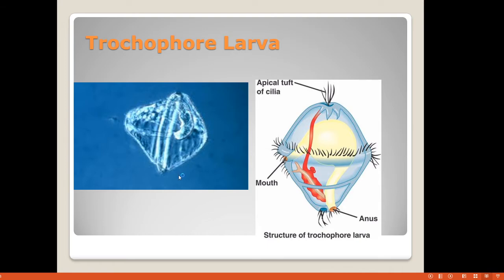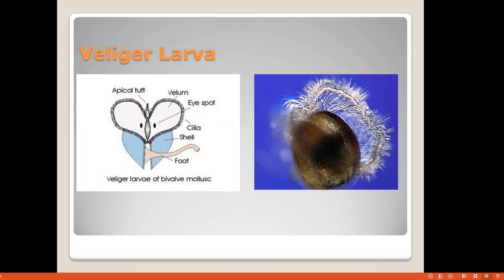Then I told you there are larval stages. So this is the structure of the trochophore larva. The trochophore larva is aquatic and we cannot see it with the naked eye. We are going to see this under the microscope.